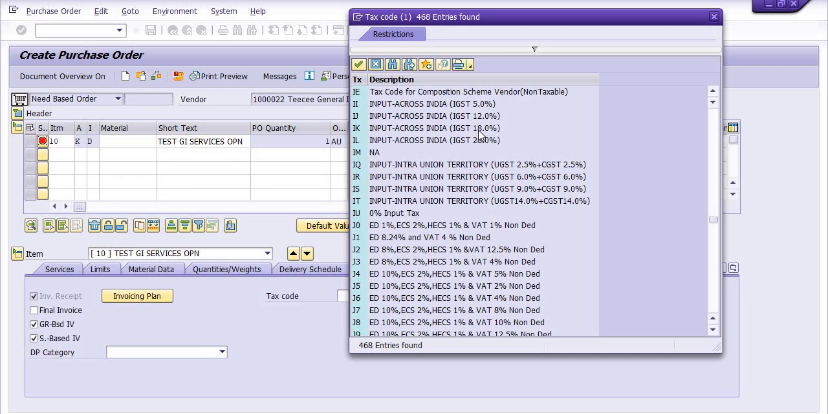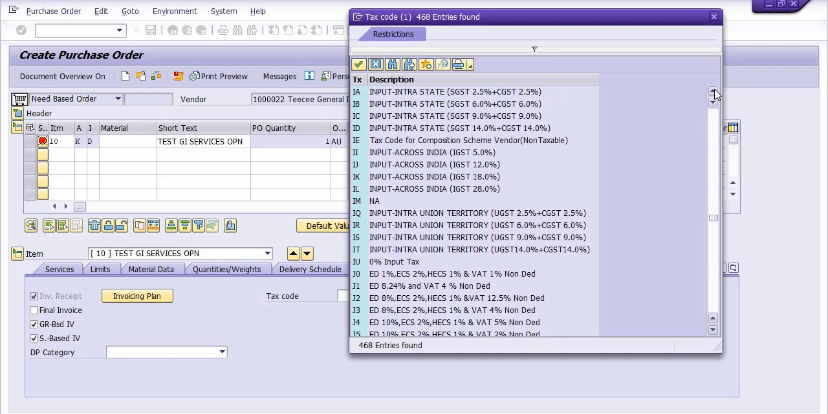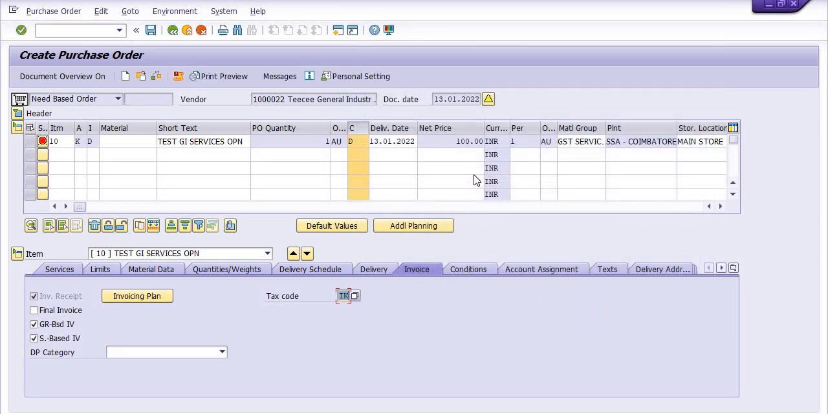If we have taken the services in Tamil Nadu state and the vendor is also from Tamil Nadu state, then we have to apply 9% CGST and 9% SGST, input intrastate. But here the vendor is from another state, so we have applied IGST 18%. So you need to choose 18%. Fine. Then go in the services tab.